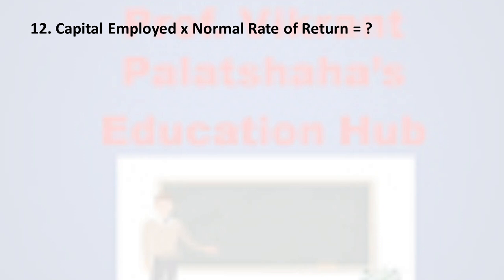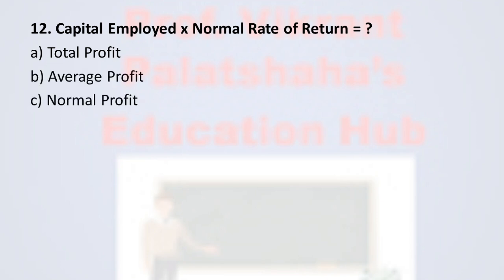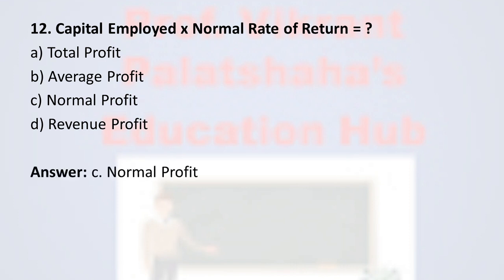Next, question number 12. Capital employed into normal rate of return is equal to what? Option A total profit, option B average profit, option C normal profit, and option D revenue profit. And the correct option is option C normal profit. Capital employed into normal rate of return is equal to normal profit.